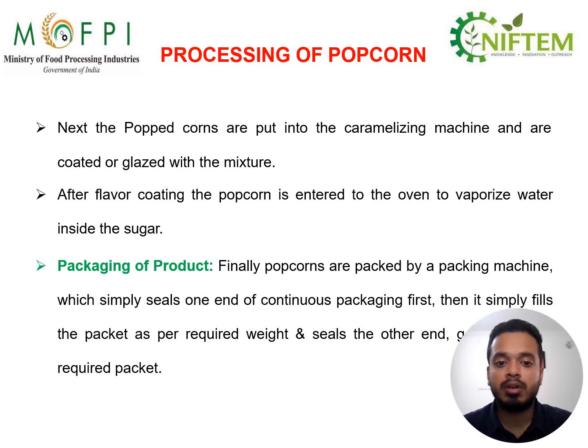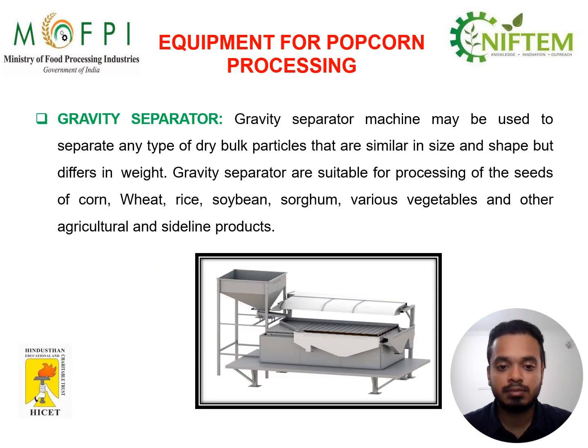Next, the popped corn is put into the caramelizing machine and is coated or glazed with the mixture. After flavor coating, the popcorn is put into the oven to vaporize the water inside the sugar. Then packaging of the product. Finally, popcorn is packed by a packaging machine which first seals one end of continuous packaging, then fills the packet as per the required weight and seals the other end.